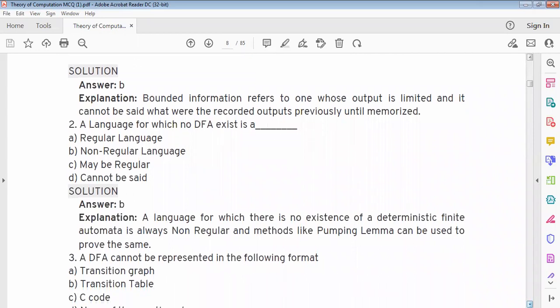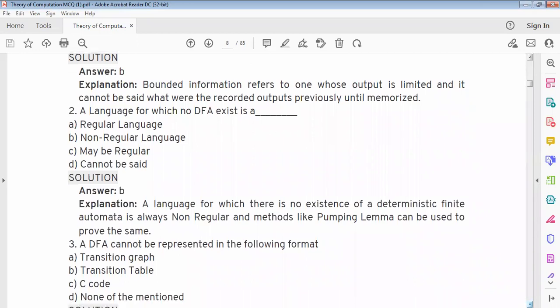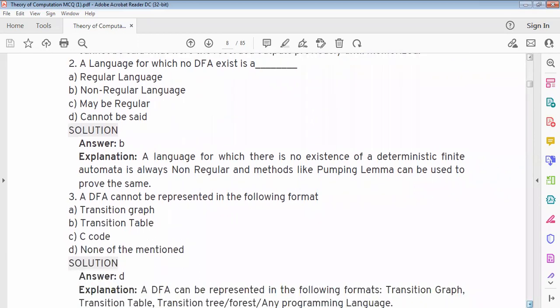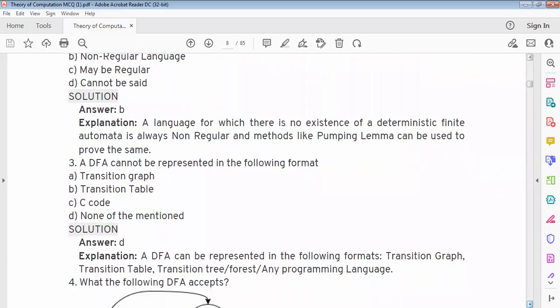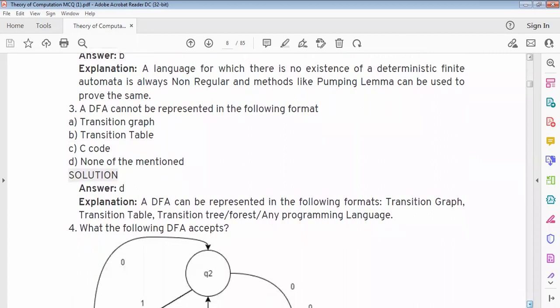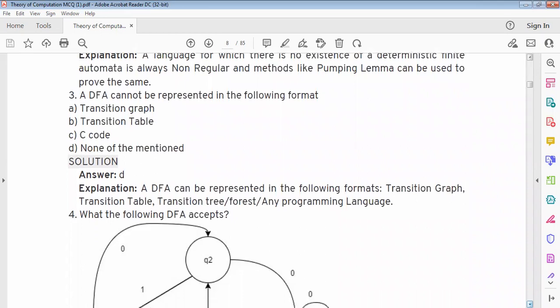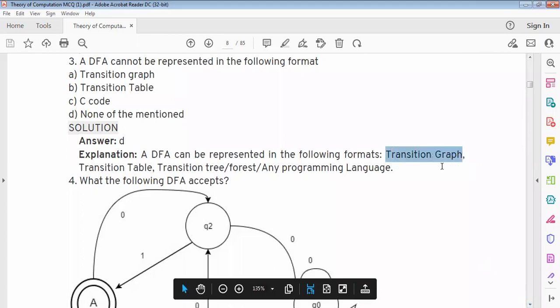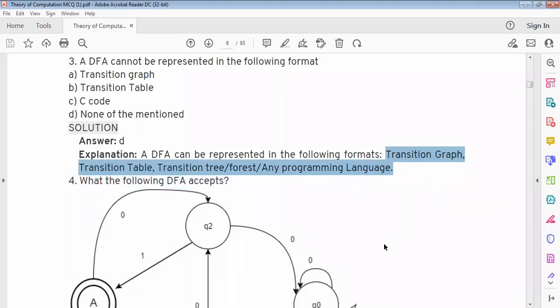A language for which there is no existence of deterministic finite automata is always non-regular, and methods like pumping lemma can be used to prove the same. A DFA cannot be represented in the following format. Option D, none of the mentioned: transition graph, transition table, transition tree, or forest, or any programming language.